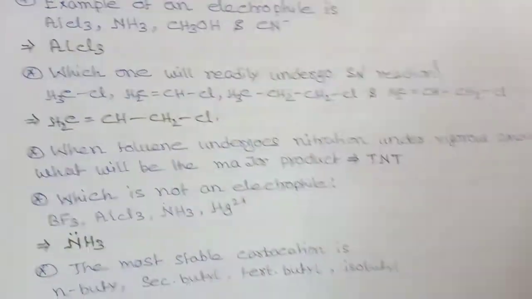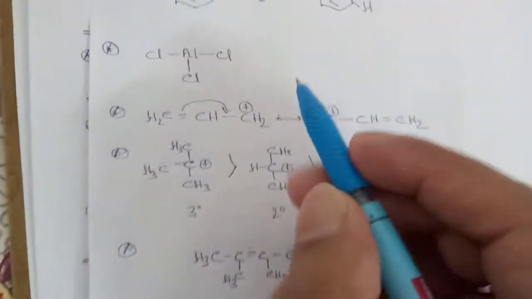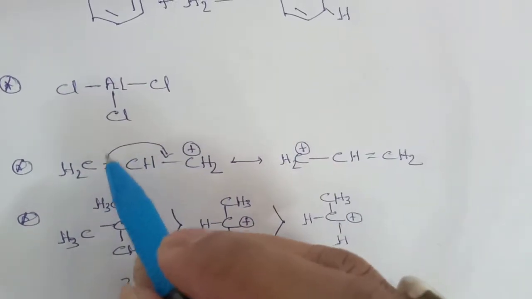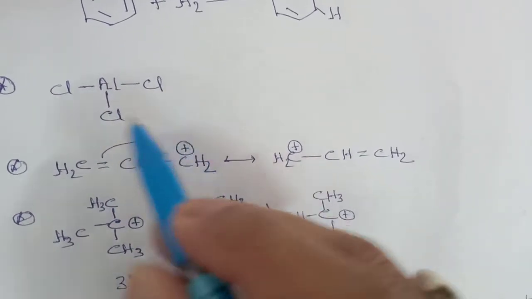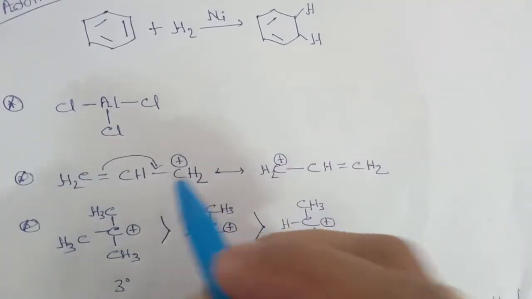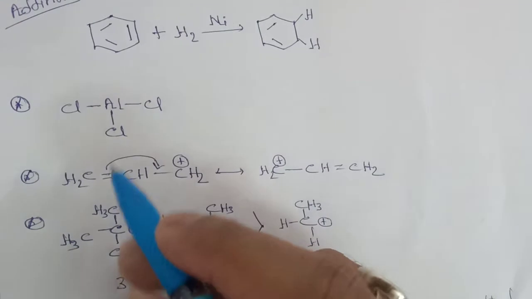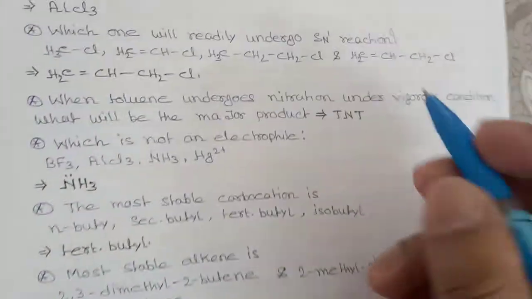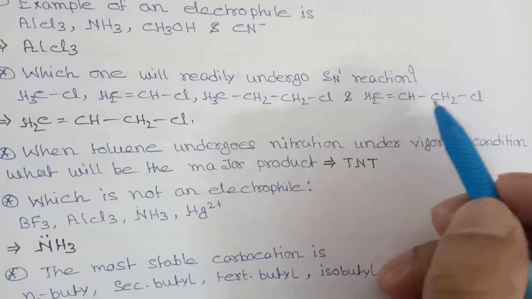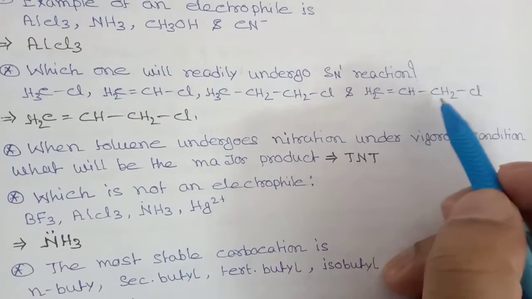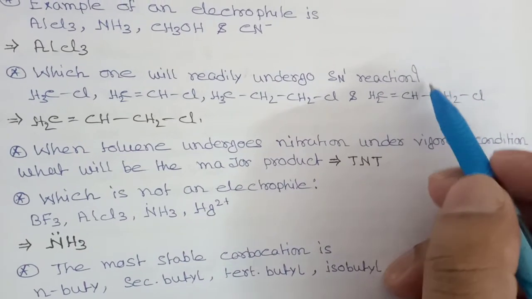And among all these 4 carbocations, this carbocation will be stabilized by conjugation. See, the double bond can come here, so this plus charge can go here. In this way, this plus charge will be stabilized in the case of this carbocation. And in which case the carbocation is stabilized, in that case the SN1 reaction will have a higher rate. So this one will undergo the SN1 reaction at a faster rate, because this carbocation is stabilized by conjugation.